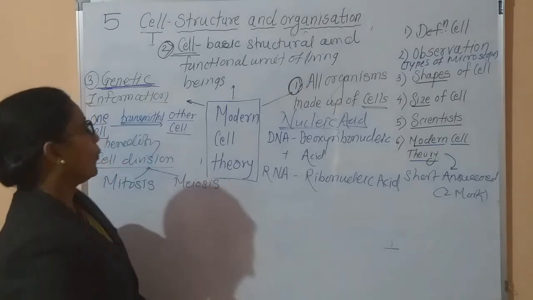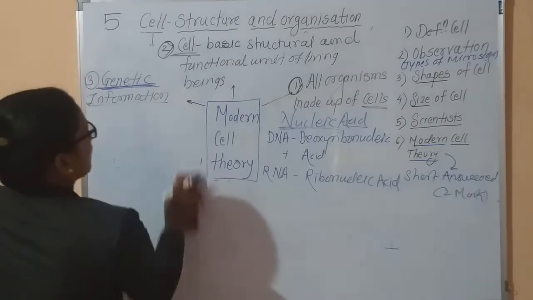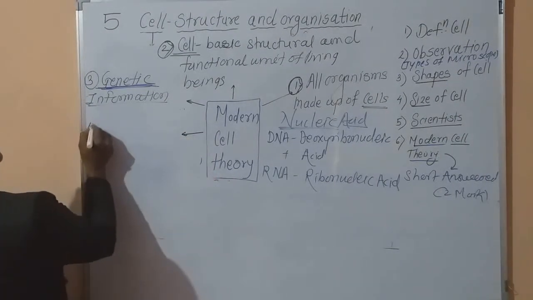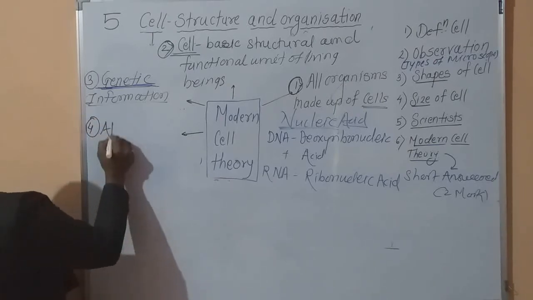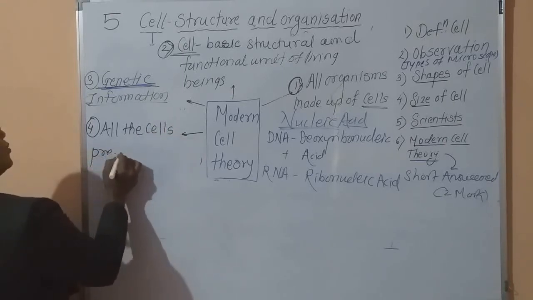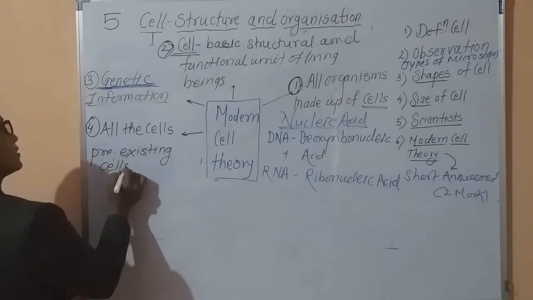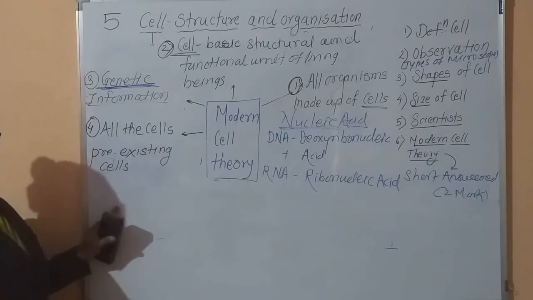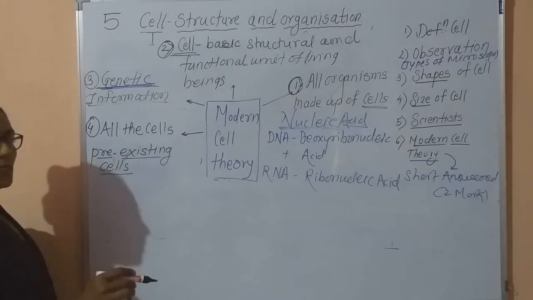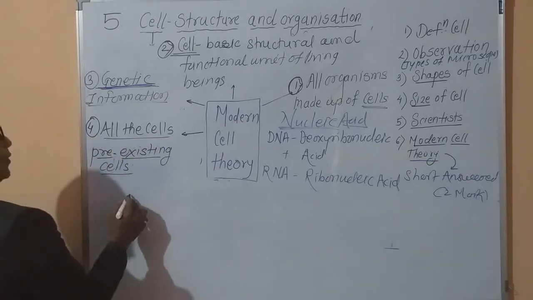Okay, now the fourth point under this modern cell theory: all the cells are developed from pre-existing cells. From which cells? Pre-existing cells, means the cell which is present already. From this pre-existing cell, all the cells are developed. This is the fourth postulate of the theory.